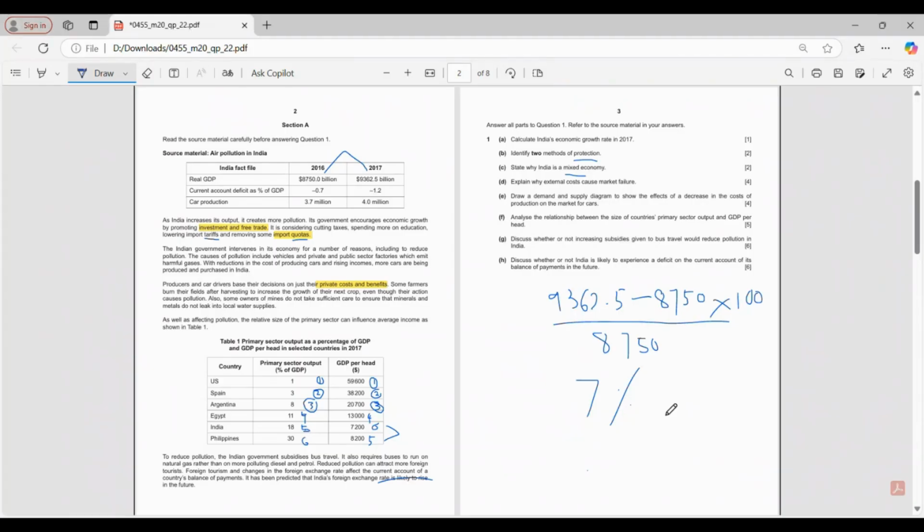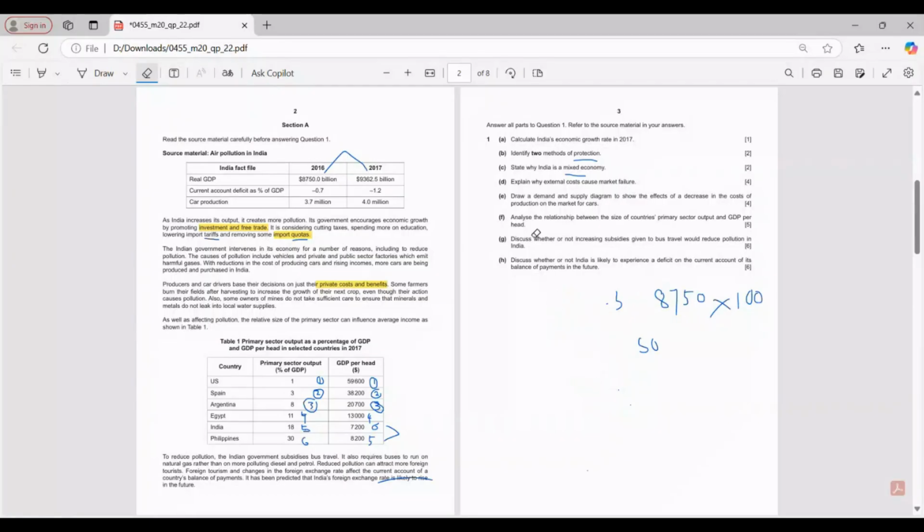Draw a demand and supply diagram to show the effect of a decrease in cost of production on the market for cars. So I'm just going to give you a few minutes.